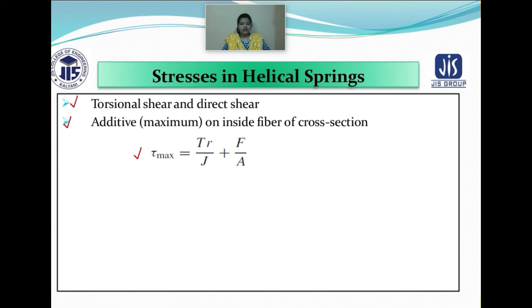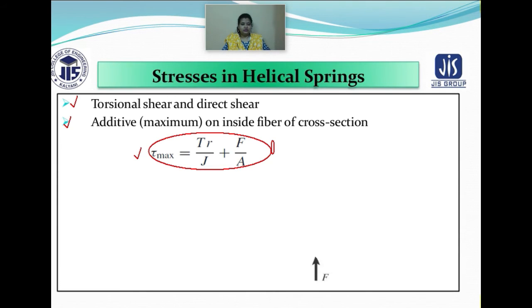So finally you get the formula: tau max is equal to T into R by J plus F by A.